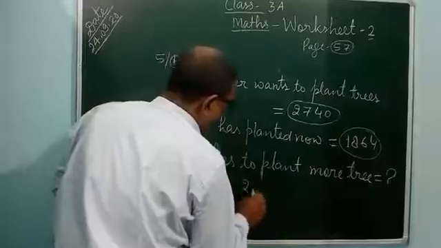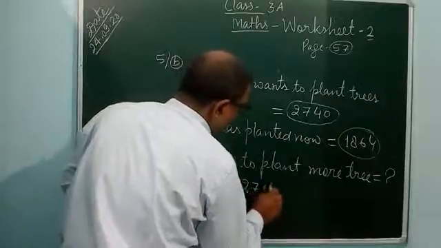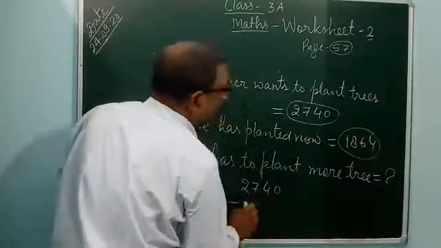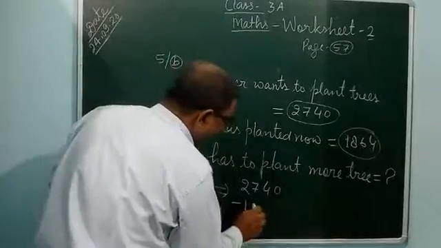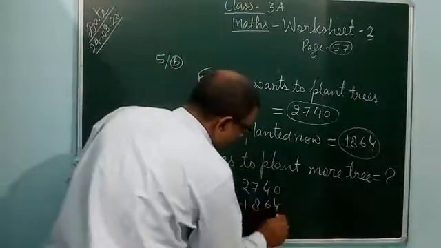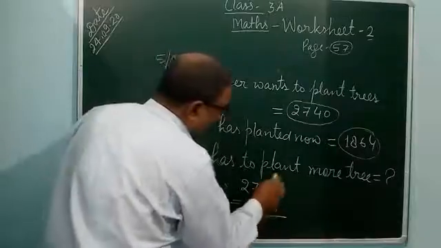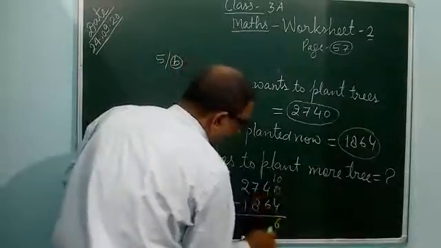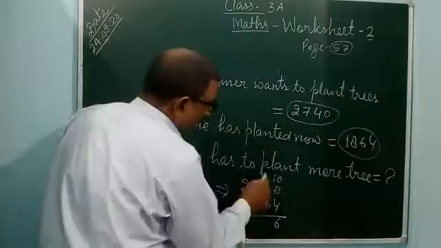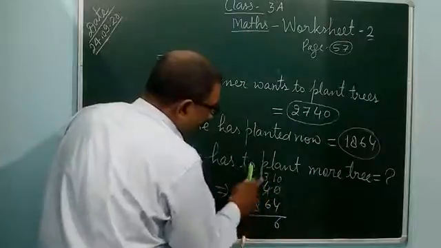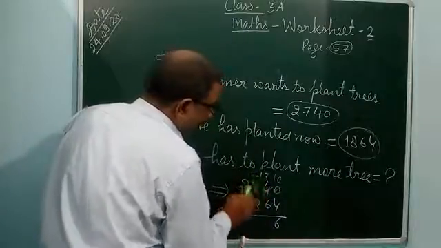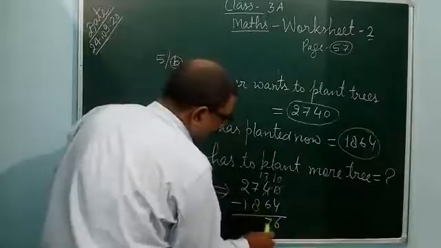So 2,740 minus 1,864. From 0, 4 cannot be subtracted, it will be 10. 10 minus 4, 6. After that, here 3 is remaining. 3 minus 6 cannot be subtracted, it will be 13. 13 minus 6, 7.